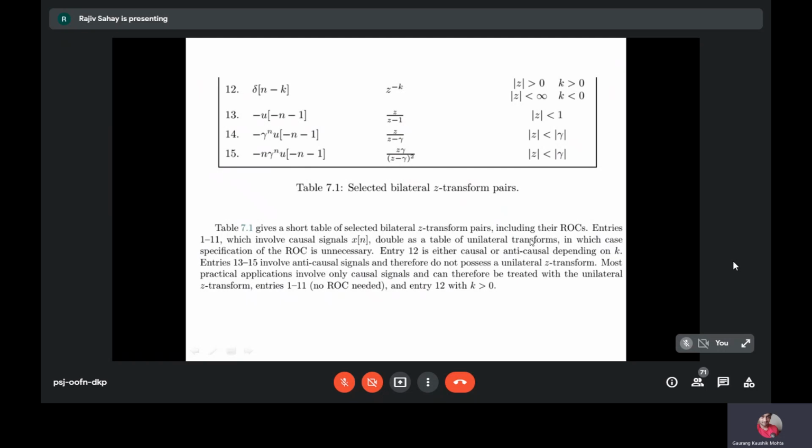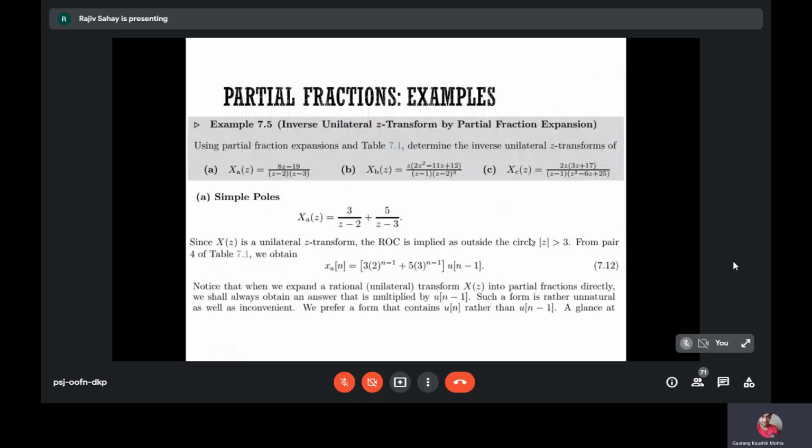So with this, let me get into the examples. The first example, I've taken this material from the BP Lathi book. If you see the first example, the inverse unilateral Z transform by partial fraction expansion.